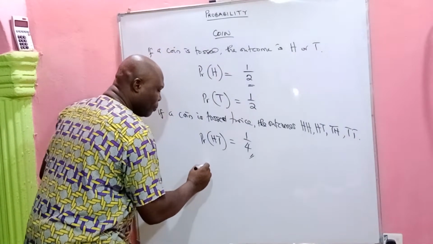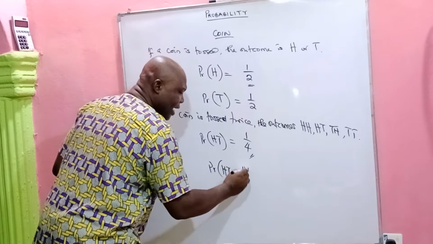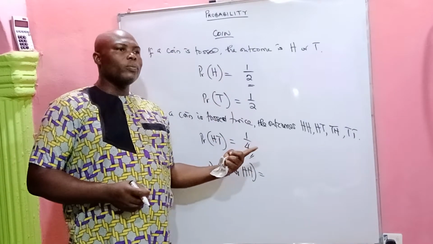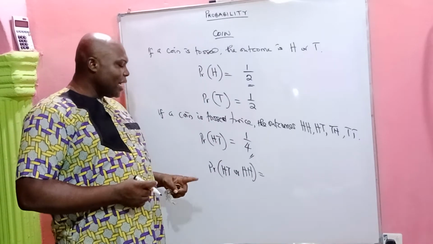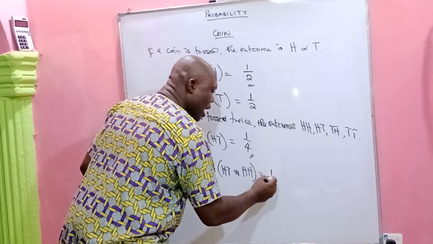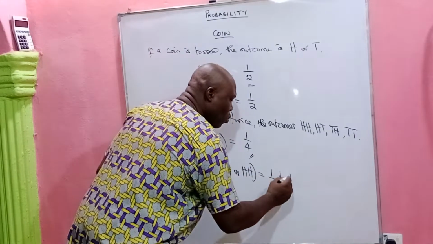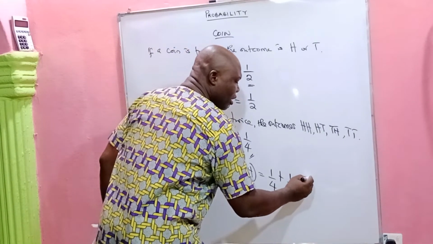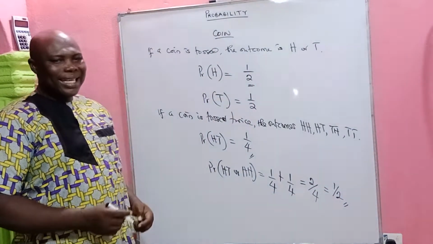All right, so what is the probability that you will have a head tail or a head head? All right, take note of this. If 2 coins are tossed once, or if a coin is tossed twice, what is the experimental probability that the outcome will be a head tail or a head head? And of course, a head tail is 1 out of 4, or in probability means we add, a head head is also 1 out of 4, because there are 4 possible events. So 1 over 4 plus 1 over 4 will give us 2 over 4. And of course, 2 over 4 will give us half. Please take note of that.